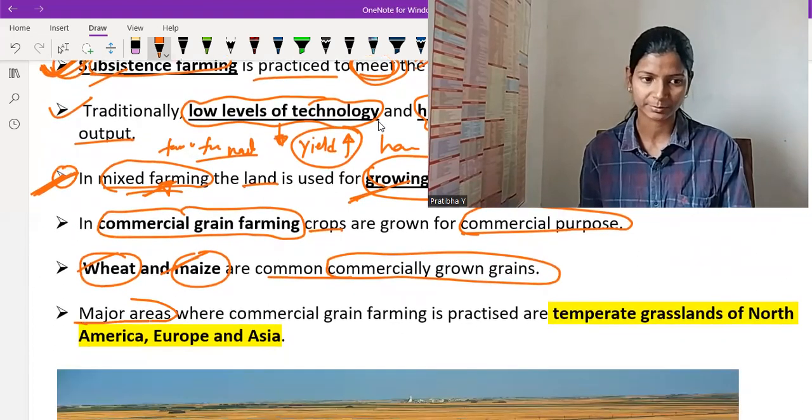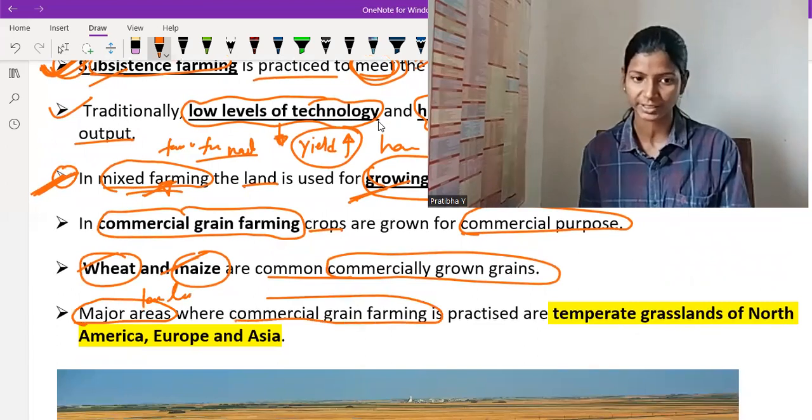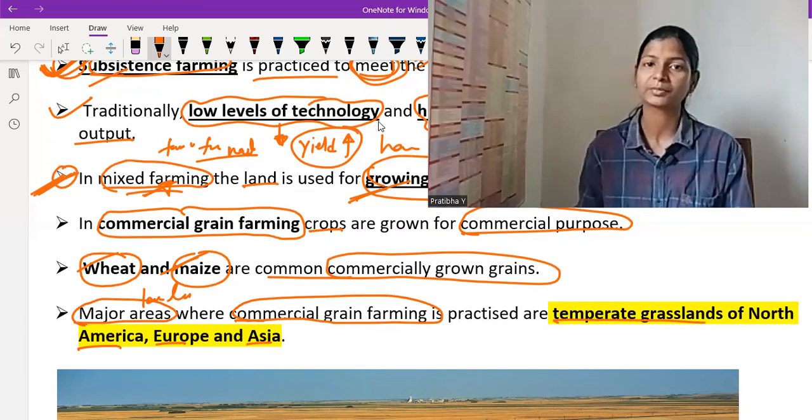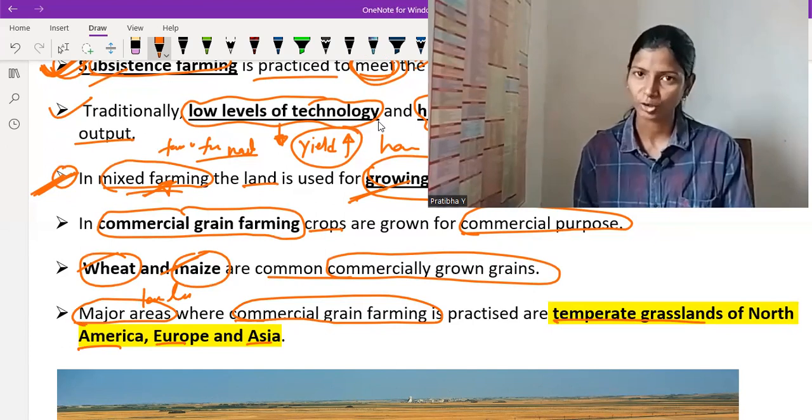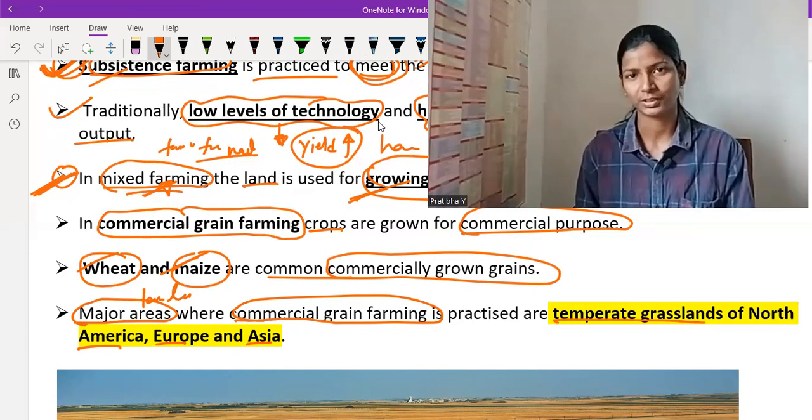Major areas, that means large land areas where commercial grain farming is practiced, are the temperate grasslands of North America, Europe, and Asia.